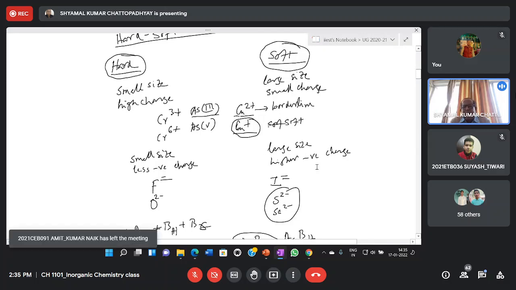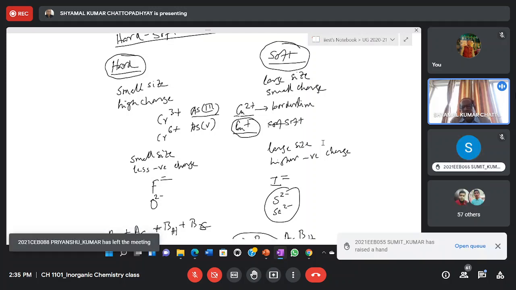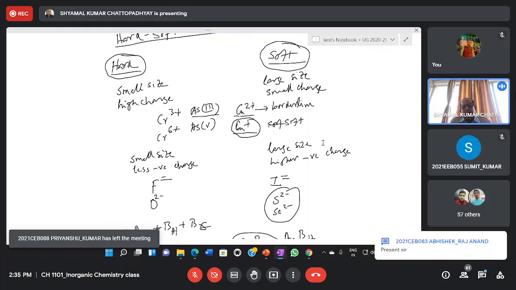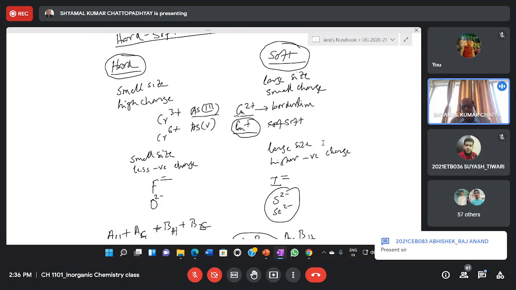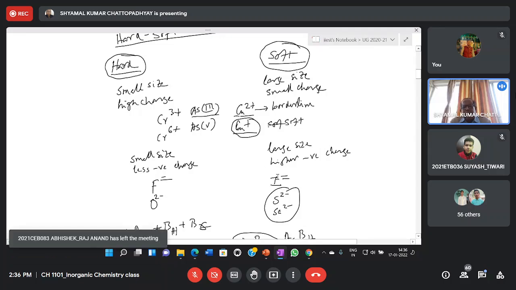For instance, if I take the halogen series, fluoride, chloride, bromide, iodide, fluoride has a small negative charge, and it has a much tighter size. So obviously, fluoride is a hard base. On the other hand, iodide has the same -1 charge, but because its size is very large, iodide will be a softer base.